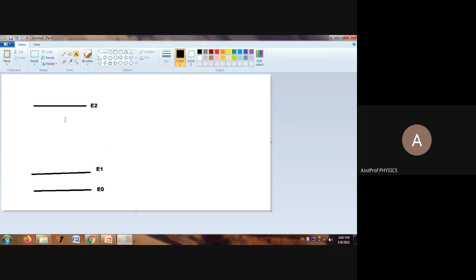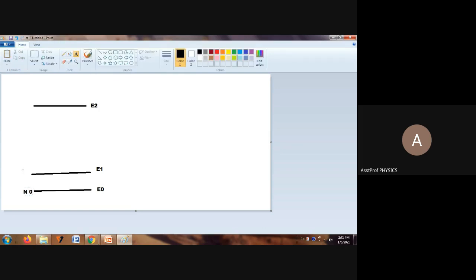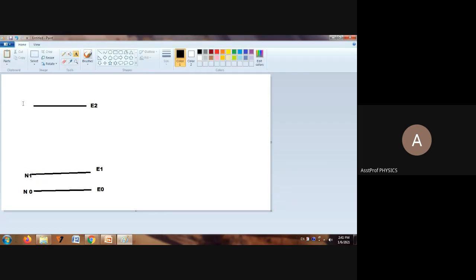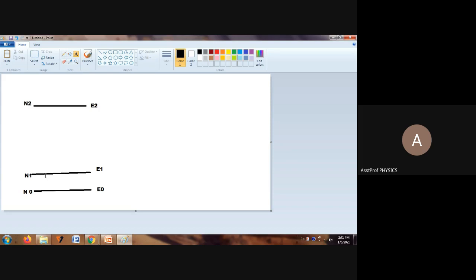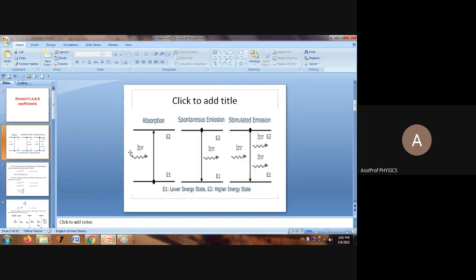Now, the number of atoms in this level is N0. The number of atoms in this level is N1. The number of atoms in this higher energy state is N2. So by using the Boltzmann statistical law, the number of atoms in this state can be found. N1 is equal to N0 into e power minus h nu by kT. Why am I saying h nu? E is equal to h nu, using Planck's relation.